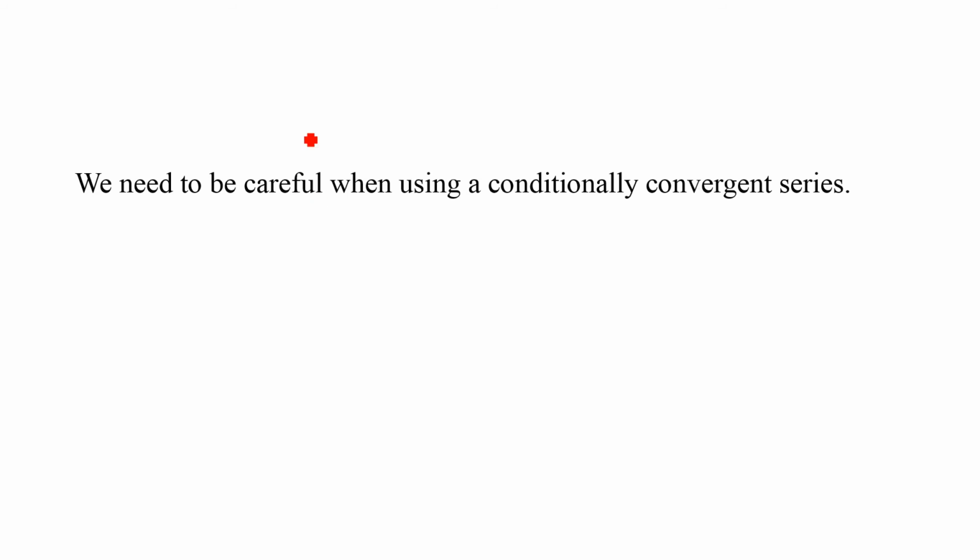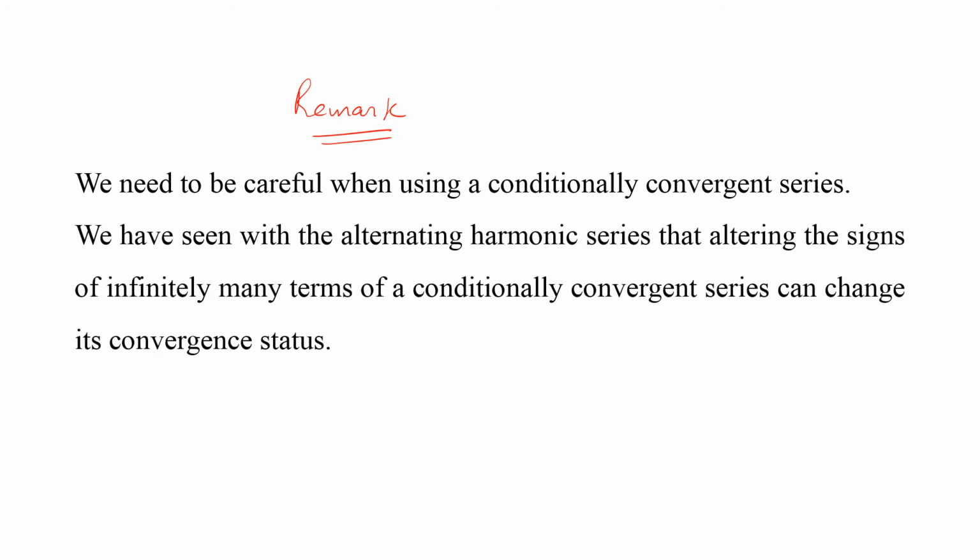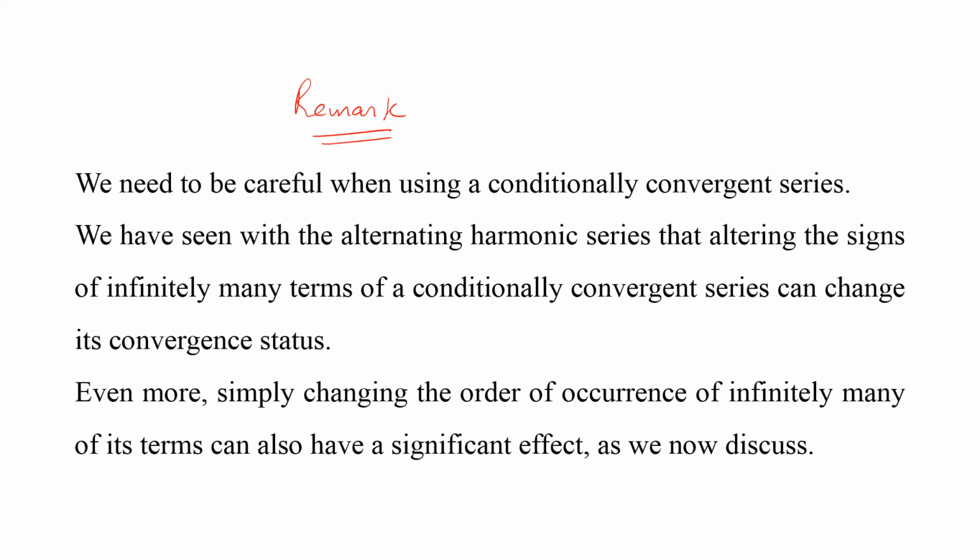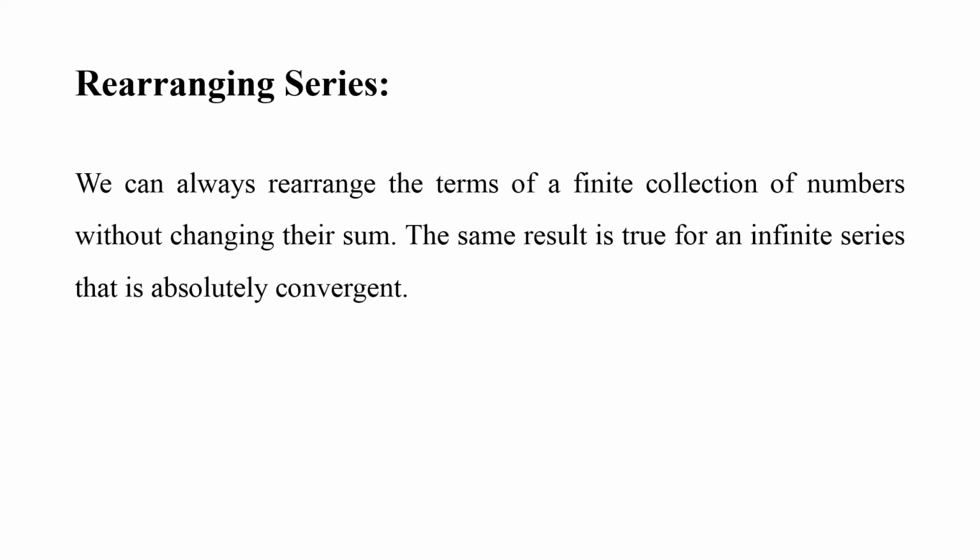Next, again, a few remarks. Now the warning. We need to be very careful when using a conditionally convergent series. We have seen with the alternating harmonic series that altering the signs of infinitely many terms of a conditionally convergent series can change its convergence status. Even more, simply changing the order of occurrence of infinitely many of its terms can also have a significant effect. And we discuss this in the next example, in the next slides.